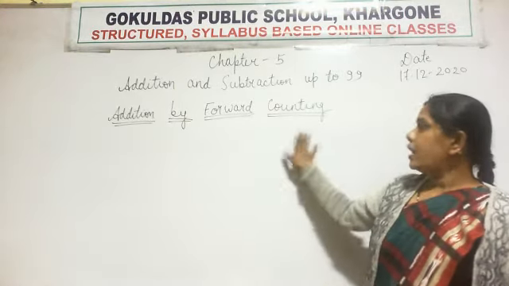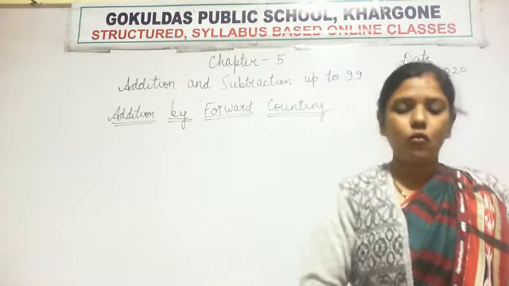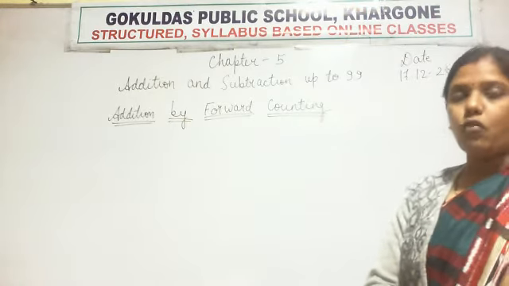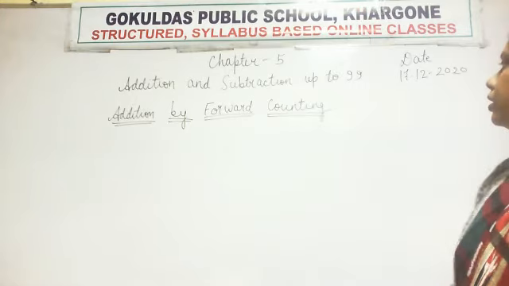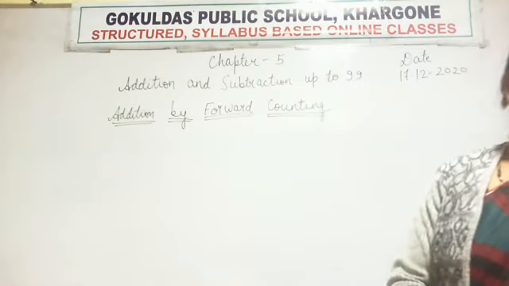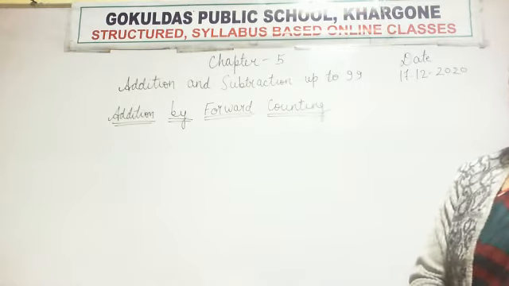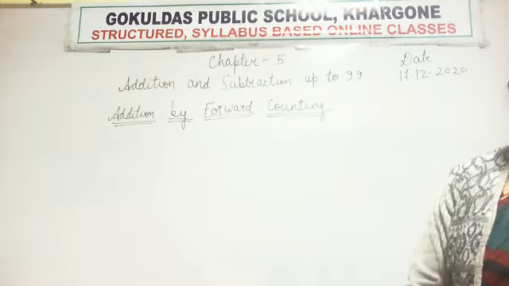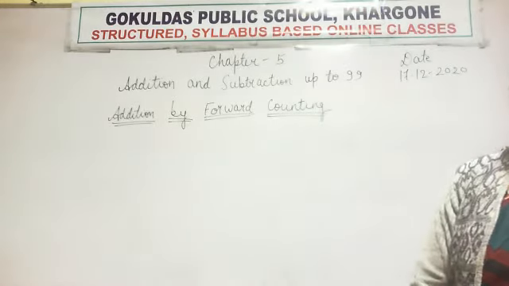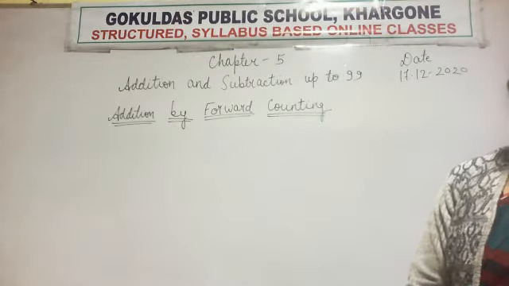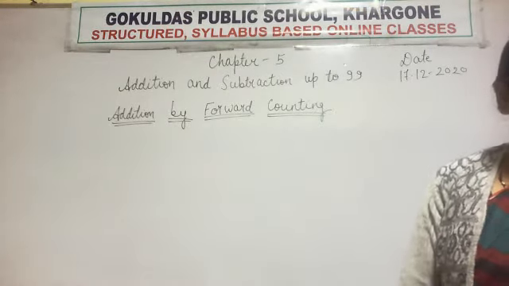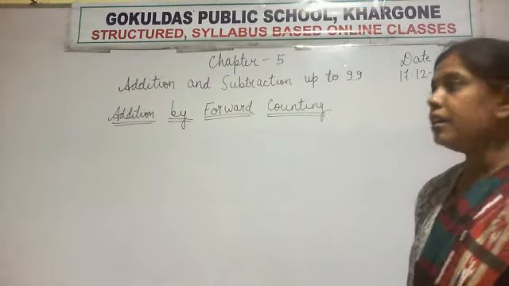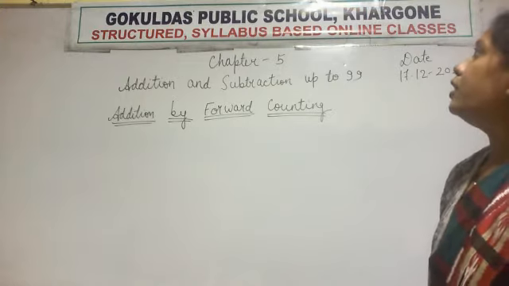So first you write the heading, addition by forward counting. Write fast. Write in good handwriting.